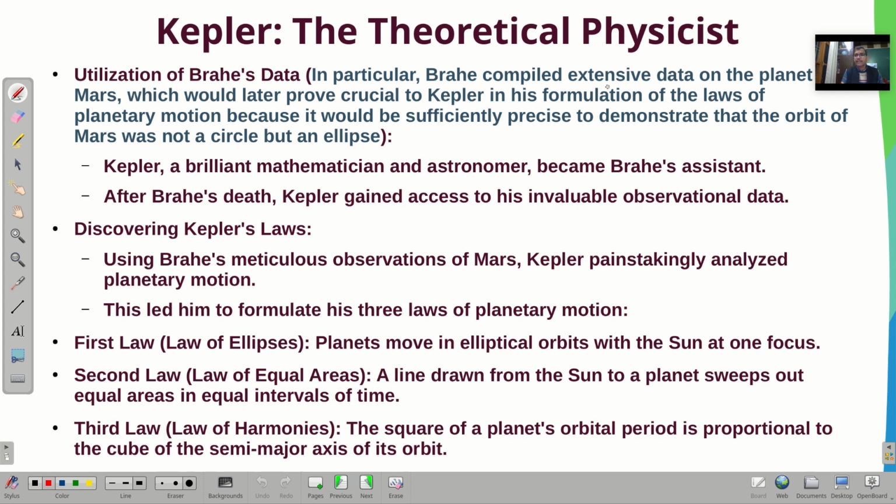In particular, Brahe compiled extensive data on the planet Mars, which would later prove crucial to Kepler in formulating the laws of planetary motion, because it was sufficiently precise to determine that the orbit of Mars was not a circle but an ellipse. This is the main conclusion he drew. Kepler was a very good mathematician, a very good astronomer, and became Brahe's assistant. After Brahe's death, Kepler gained access to his invaluable observational data, and he discovered Kepler's laws.